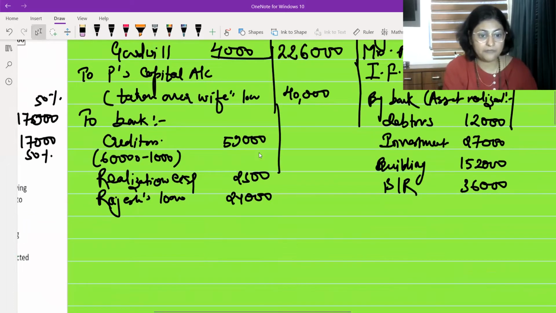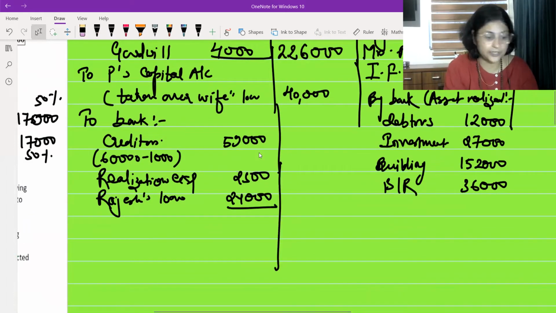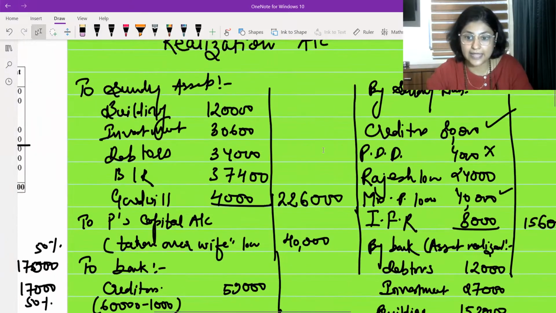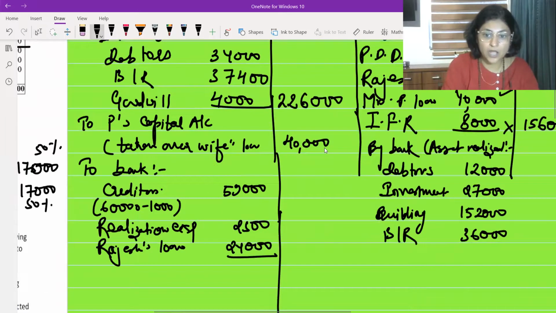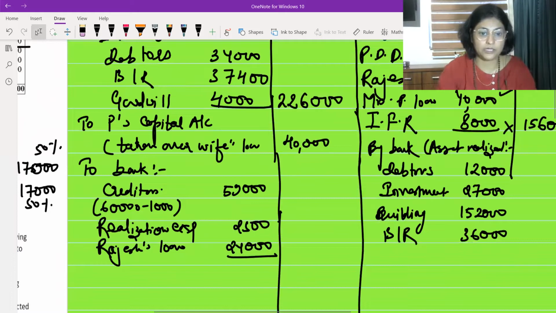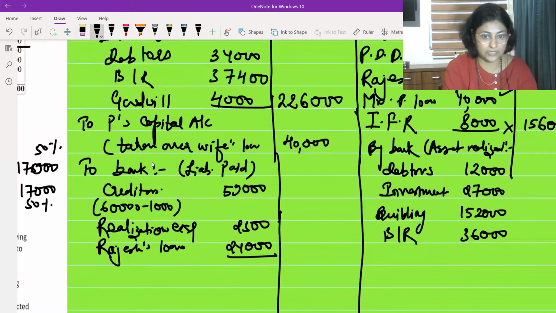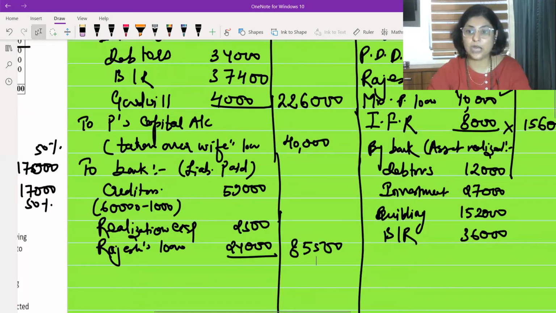Here I am left with one more thing. I will total it and write it on the outside column. First of all, let me write this: 59,000 plus 2,500 plus 24,000. I was checking these liabilities. IFR is not to be paid to the outsider. Rajesh's loan done. Wife's loan Praveen has settled already. Okay, so now I can total all of this under bank, whatever I have written, and what is this? Liabilities paid, or payment of liabilities, which is 59,000, 2,500 and 24,000. So altogether 85,500 I am going to pay to the outsiders.